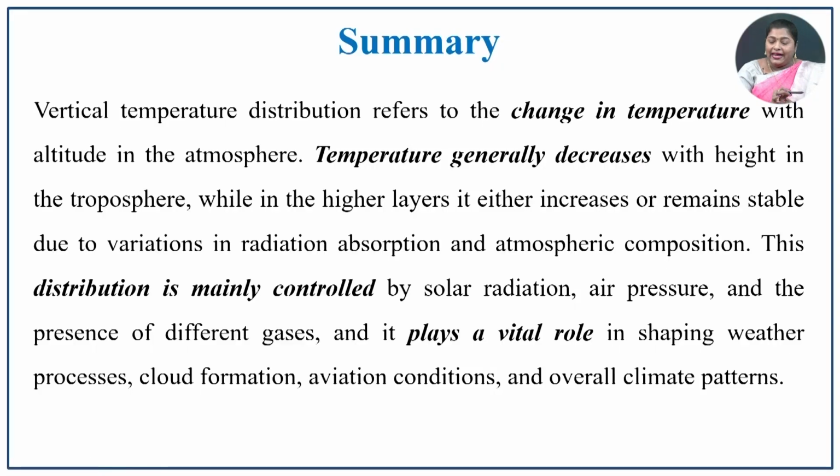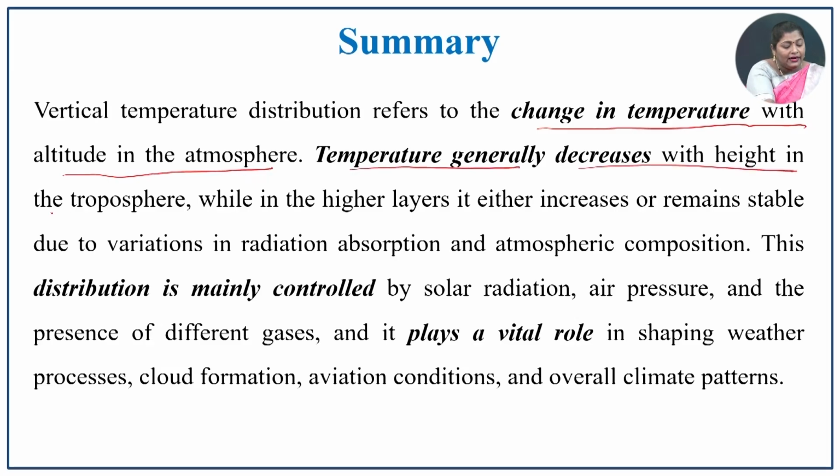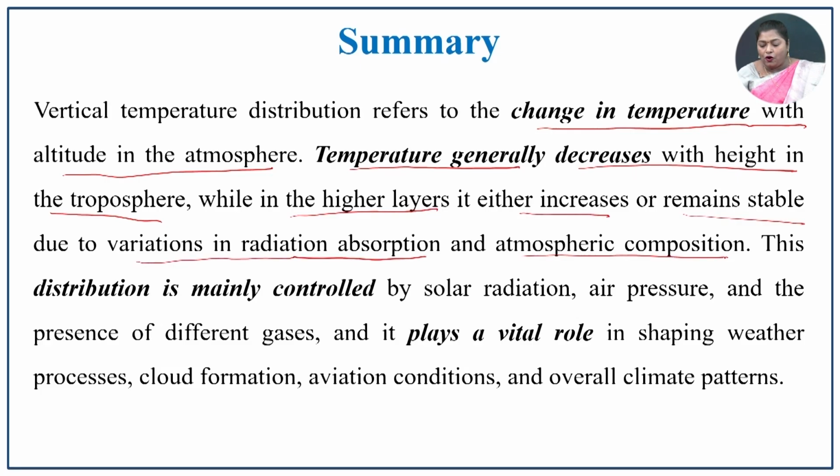To sum up the entire content, the vertical temperature distribution refers to the change in temperature with altitude in the atmosphere. That is, the temperature generally decreases with height in the troposphere. In the higher layers, either it may increase or it remains stable due to the variation of radiation absorption and atmospheric composition.